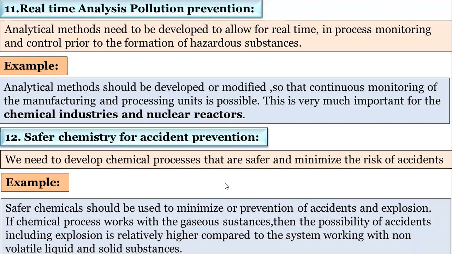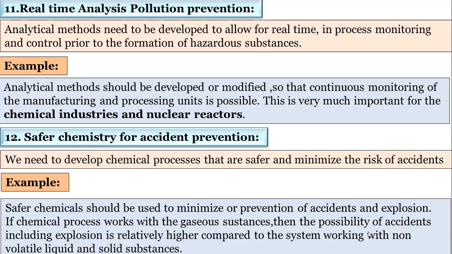Always, if gaseous substances are used, there is more danger of explosion. So we have to avoid these gaseous substances. Safer chemicals means we can use non-volatile liquids or solid substances. These are very safe. So it is clearly mentioned in the example. Safer chemicals should be used to minimize or prevent accidents and explosions. If the chemical process is carried out with gaseous substances, there is more possibility of accident than with non-volatile liquids and solid substances.